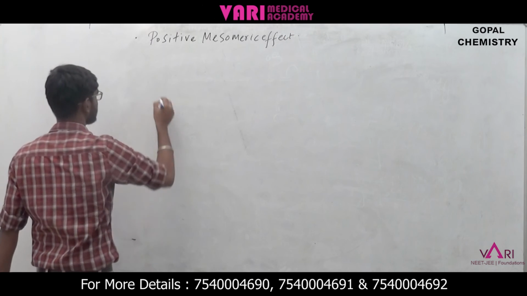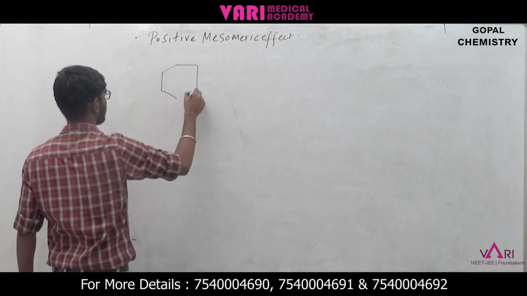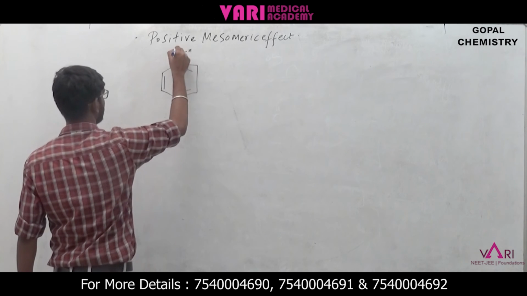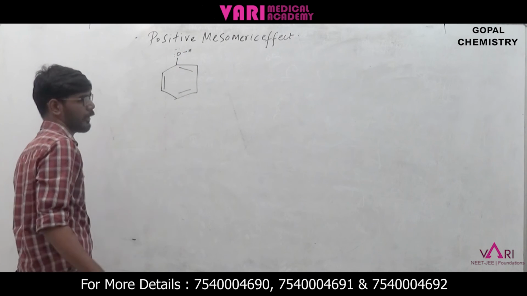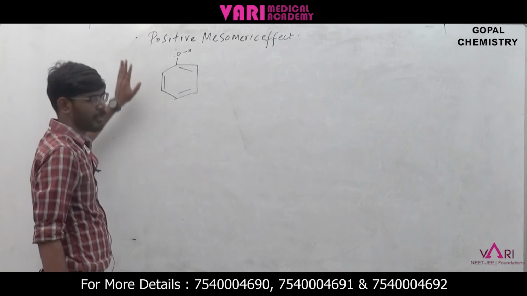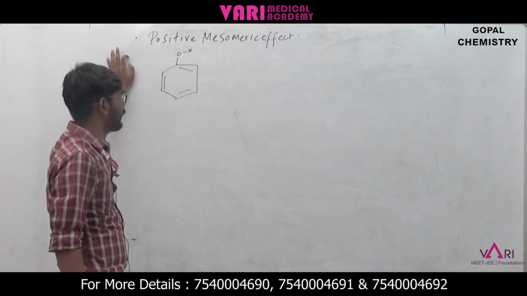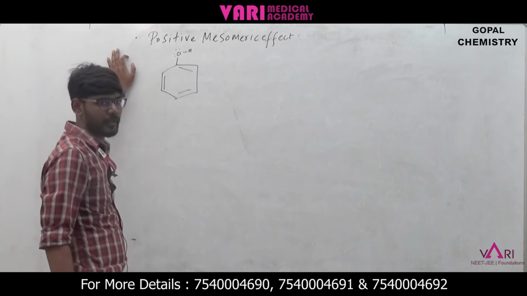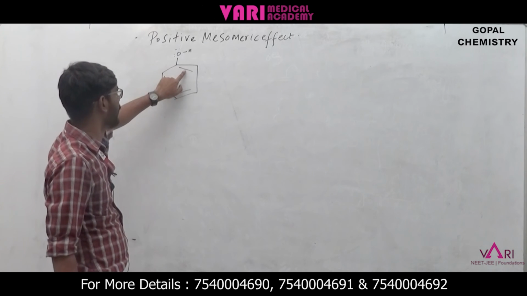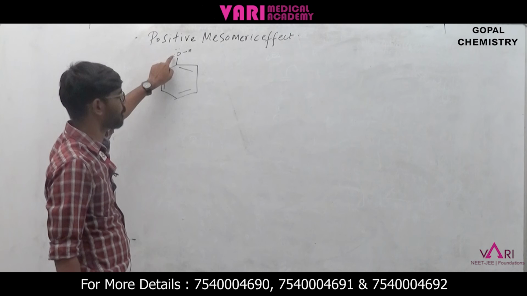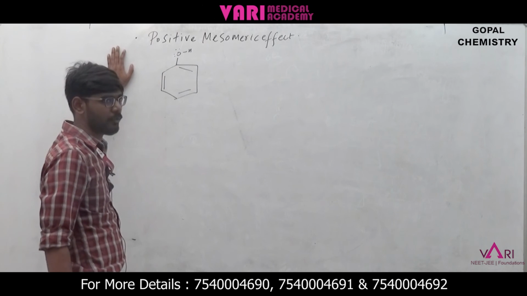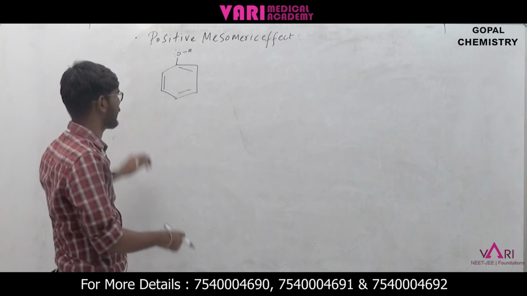See, we can consider one benzene. It is bonded with one group, that is alcohol, the OH group. Here you see whether it is conjugated or not. Have you any idea whether it is conjugated or not? It is conjugated. How can we say? Because next to the double bond, the atom has a lone pair of electrons. So this is a conjugated system. There the delocalization has been established, right?